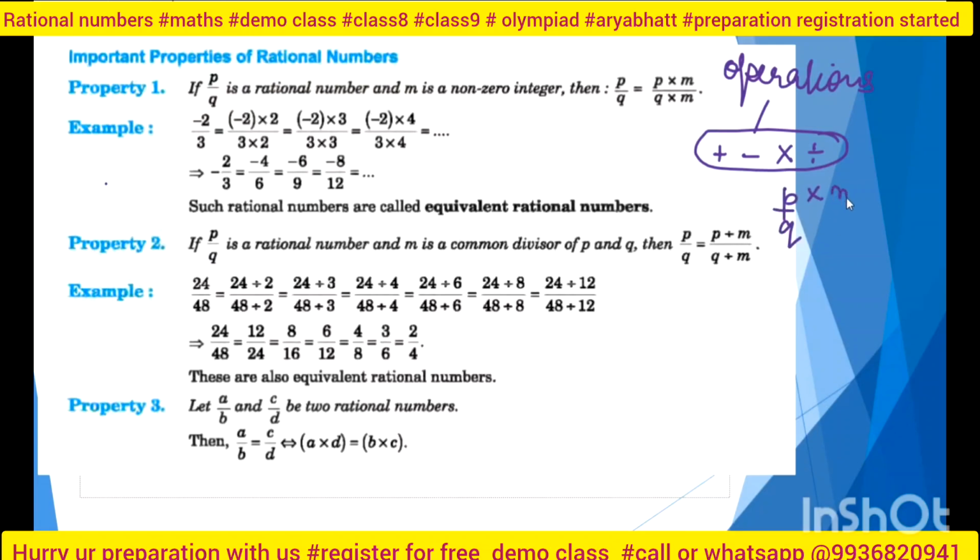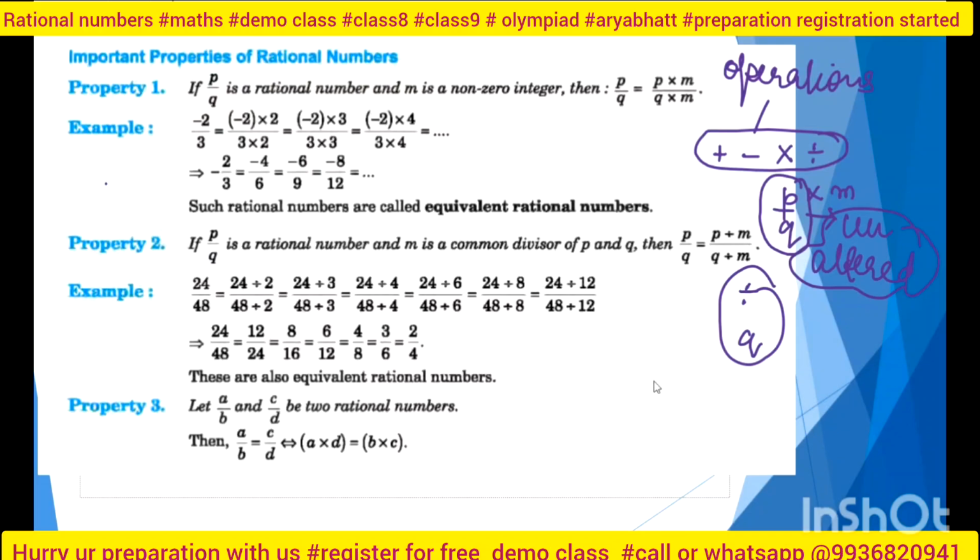If I multiply by m, the number I multiply to the numerator, I have to multiply to the denominator as well, so my p by q form will be unaltered. It will be the same only. Similarly, if I divide p and q by any integer, it will not alter the original form of the rational number p by q.